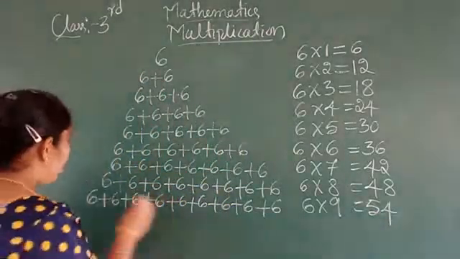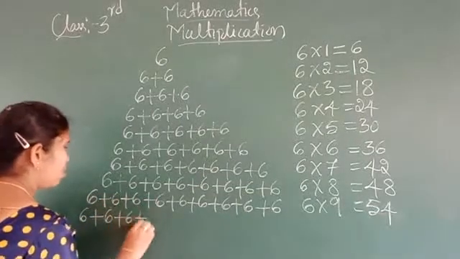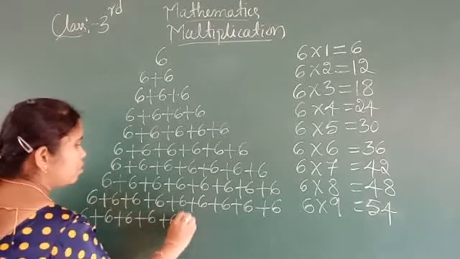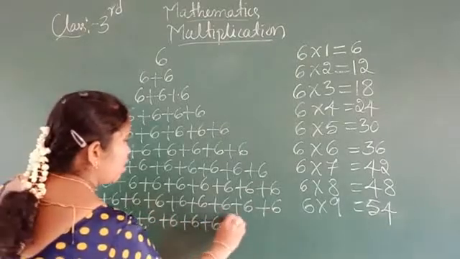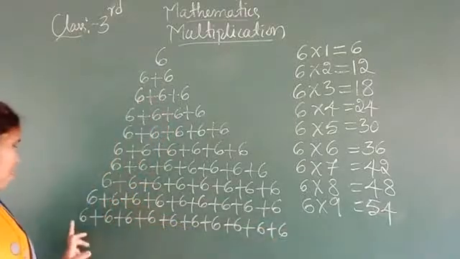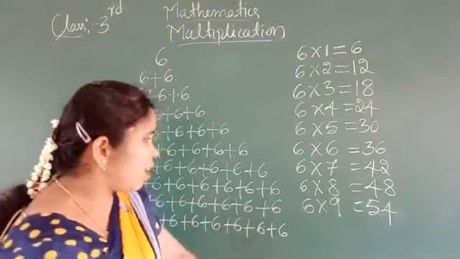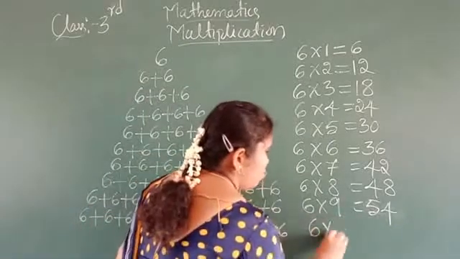Okay. So then 6, 10 times. 6 plus 6 plus 6 plus 6. See how many times is there? 1, 2, 3, 4, 5, 6, 7, 8, 9, 10. 6, 10 times.